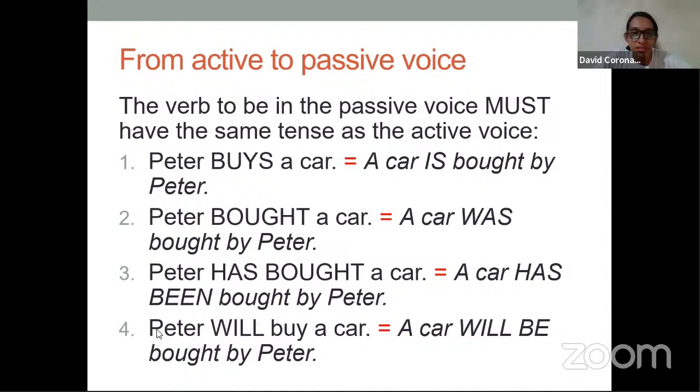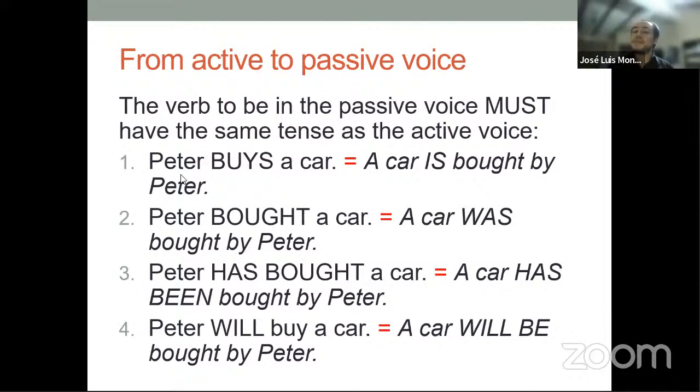The verb to be in the passive voice must have the same tenses as the active voice. Peter buys a car. A car is bought by Peter. Peter bought a car. A car was bought by Peter. Peter has bought a car. A car has been bought by Peter. Peter will buy a car. A car will be bought by Peter.